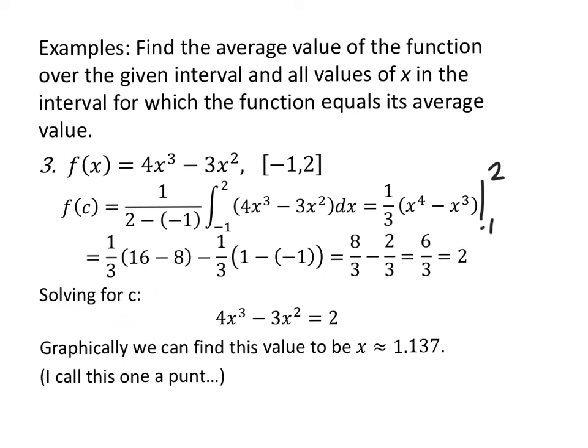Solving for c, you might find that odd since I don't have a c in here anywhere, but this should be f of c. Sometimes I just use x, sometimes I put in the c value there, but I'm really solving what values make this function equal to this average height of 2. But when I have 4x cubed minus 3x squared minus 2 equals 0, I'm looking at all my pre-calculus skills and thinking I could graph it. I call this one a punt because that's algebra. This is a calculus video. If you could get to here, you could find a way to solve that. I'm telling you the value is 1.137.